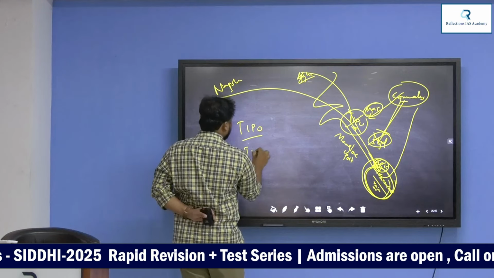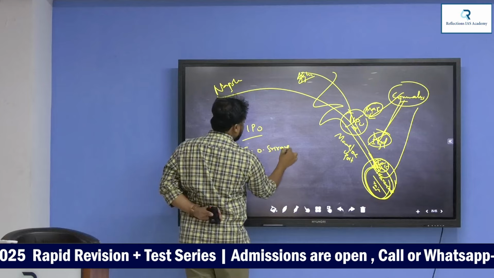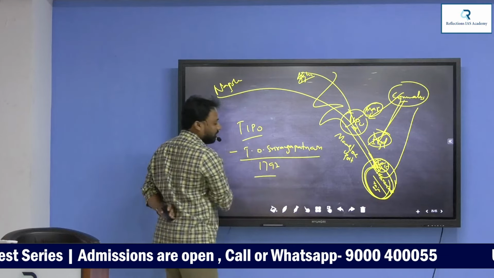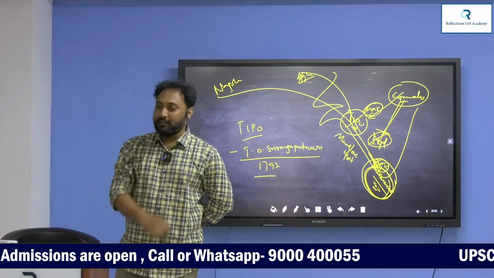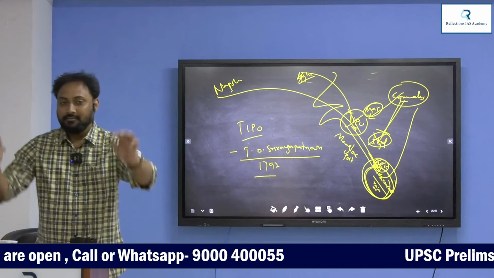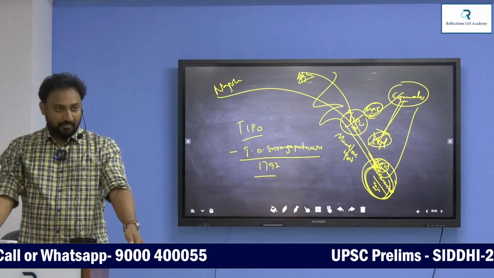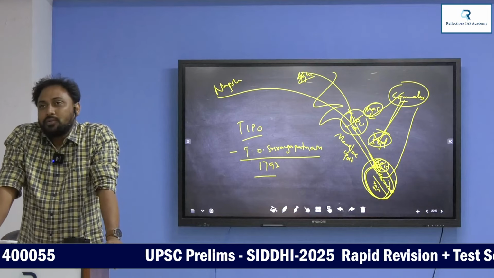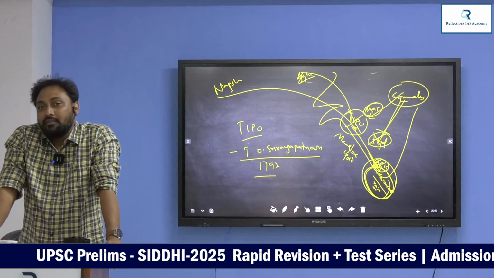Treaty of Srirangapatnam, 1792, was signed between Tipu Sultan and 3 parties. According to the Treaty of Srirangapatnam, Tipu Sultan had to pay 1.5 crore rupees.